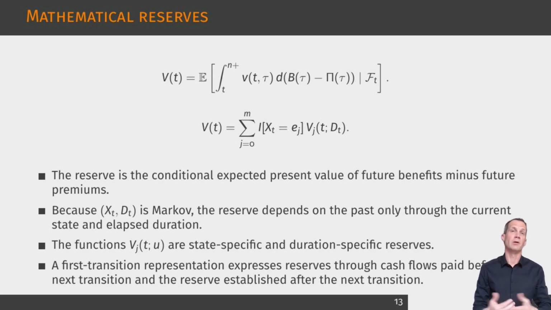This representation conditions on the first jump after the valuation time. It is particularly useful for interpreting reserves recursively. The insurer accumulates cash flows while no transition occurs, and after a transition, it pays the transition benefit and establishes the reserve of the destination state.